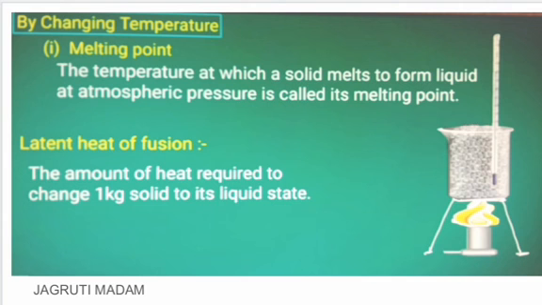You can see in the diagram, when we are heating the solid substance, a thermometer is kept in the beaker. When the substance is in the solid state, whatever heat you are supplying, you will see the temperature rise in the thermometer. But the moment the solid starts getting converted to liquid, the energy is used up for the conversion process, and hence it won't be seen on the thermometer. The temperature becomes constant when it reaches its melting point.